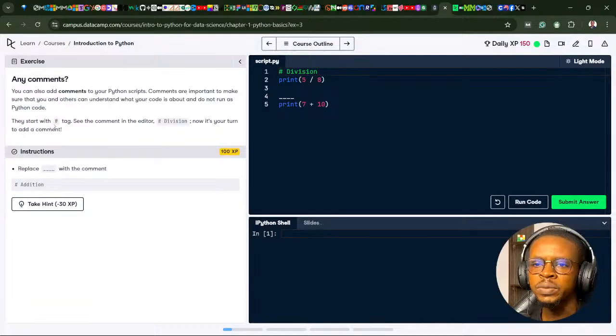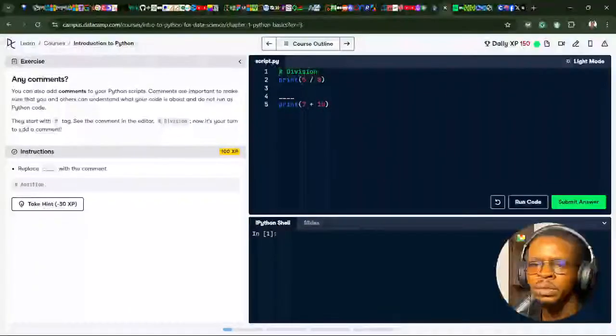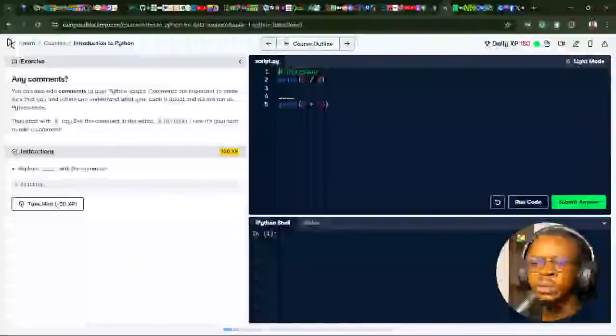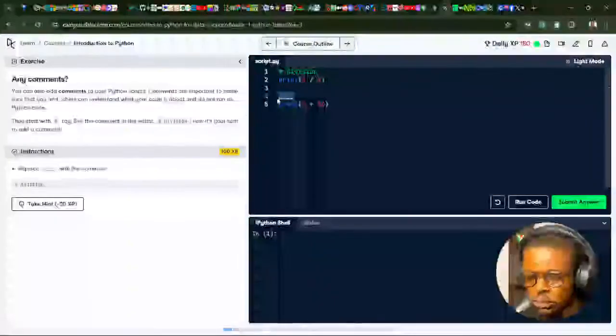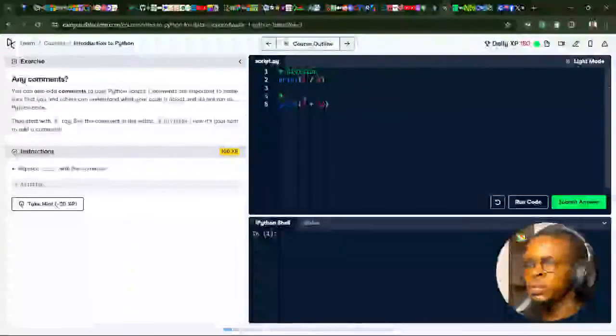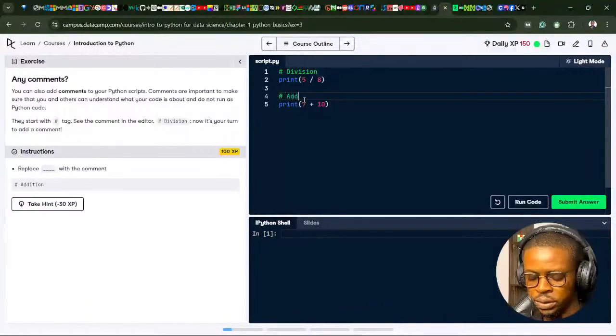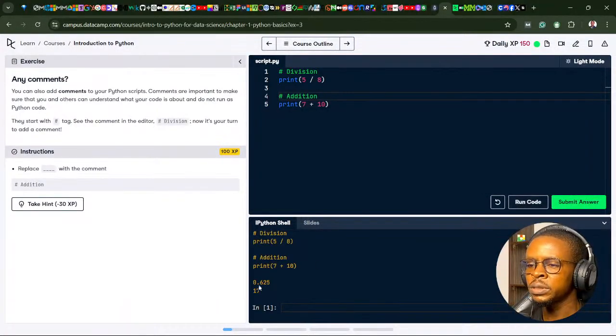So they start with hashtag. See the comments in the editor. So hash division. Now it's your turn to add a comment. Replace this with a comment. So how about this? We could say this hashtag. As you can see, I have it on my clipboard. Hash. We just say addition. So use addition. Print 7 plus 10. That should give us 17. If I run the code, you can see 17.